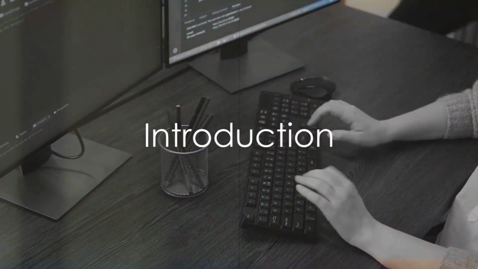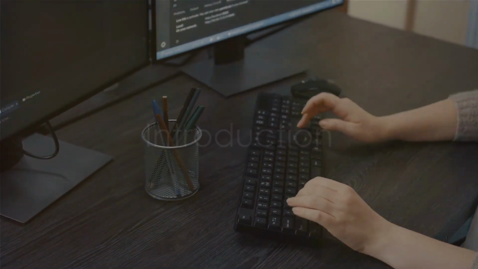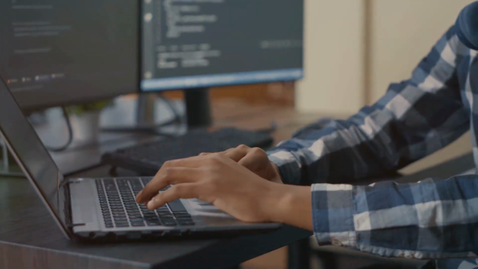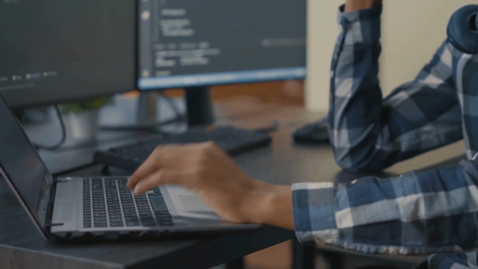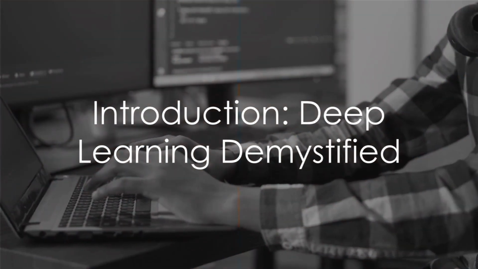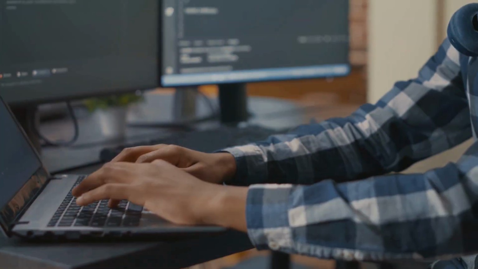Welcome to the realm of possibilities where technology meets imagination. Today we embark on a journey to unravel the mysteries of deep learning, a technology that's reshaping our world. Whether you're a budding enthusiast or a curious mind, this tutorial is your gateway to understanding deep learning from the